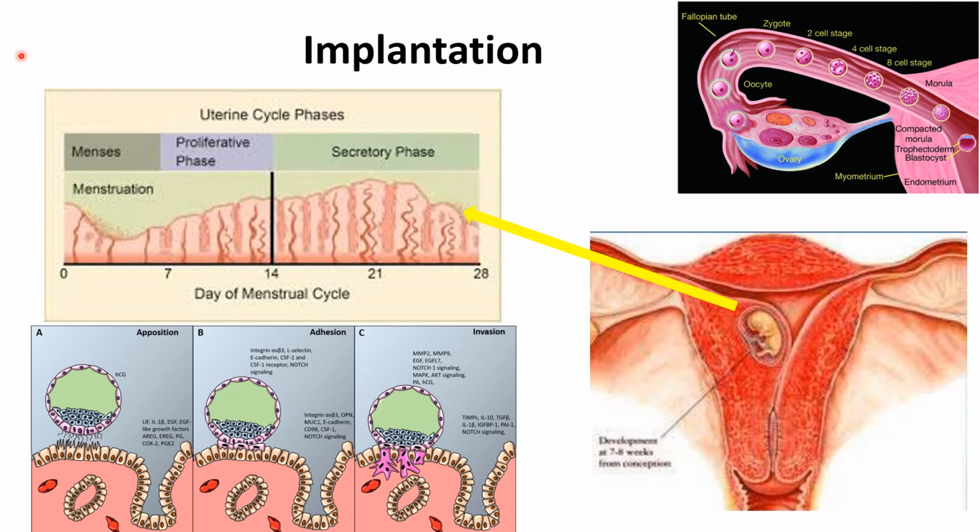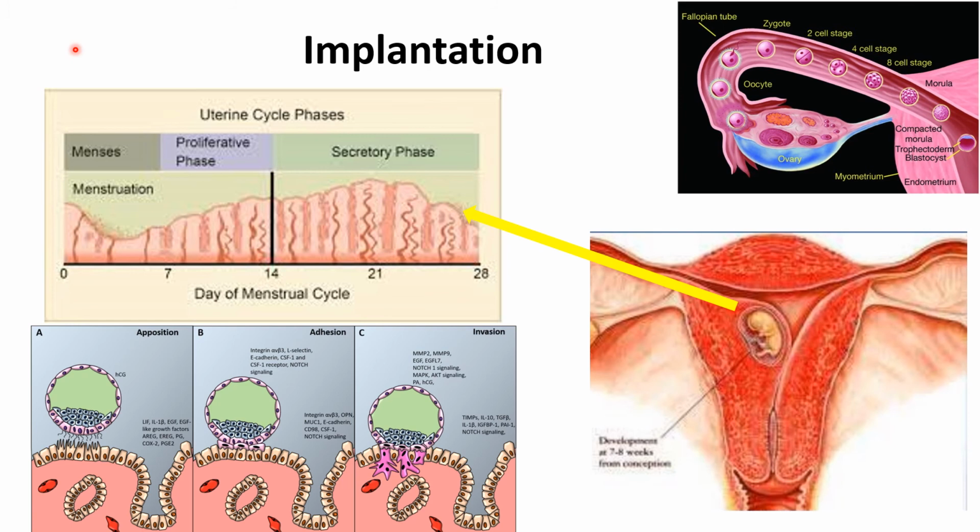Implantation is the final step of first week of embryonic development. Penetration of blastocyst into the functional layer of secretory phase of endometrium is called implantation. The normal site of implantation is posterior wall of fundus of uterine endometrium. Subsequent development takes place from here. This is all about the first week of embryonic development.